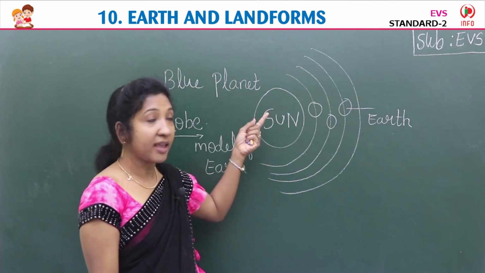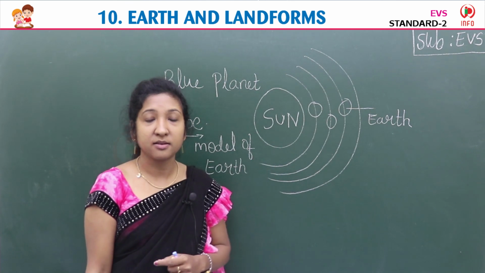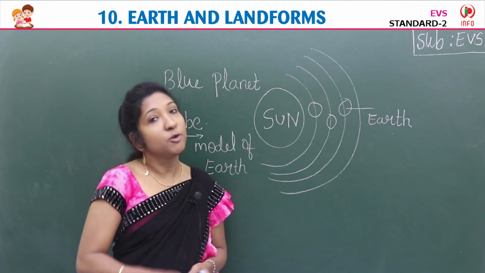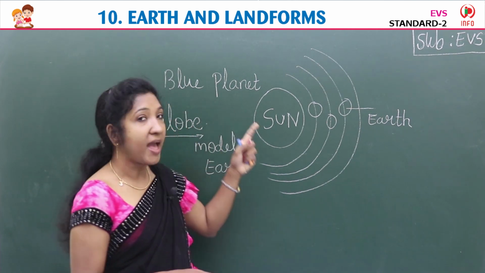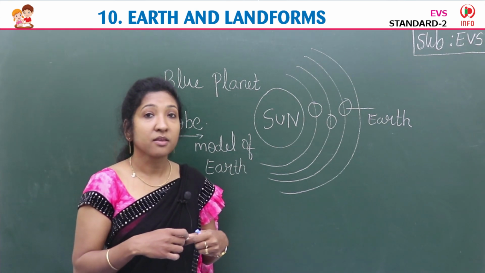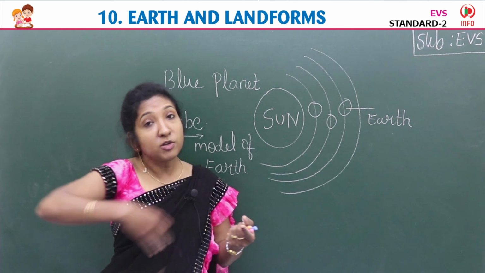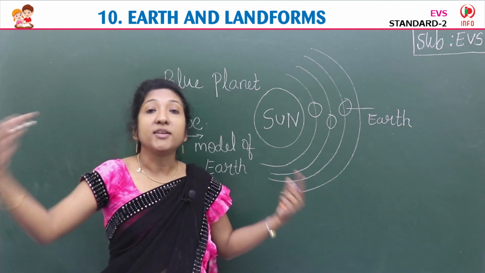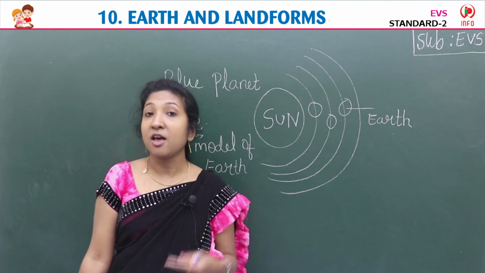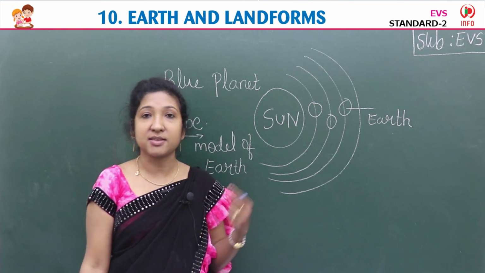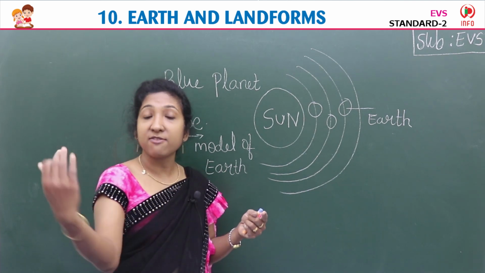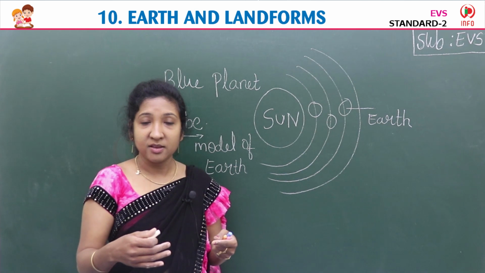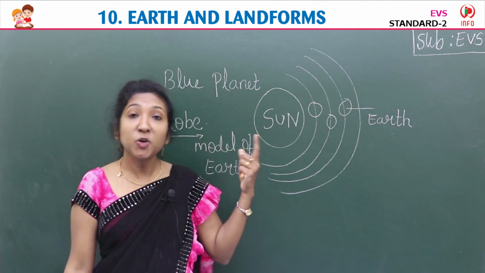So that's our lesson today. Earth and landforms. Okay, children. So why it is blue in color? You know, Earth is also called blue planet. Why? Because most of the surface of Earth is covered with water in the form of seas, oceans, lakes, rivers. Most of the Earth's surface is covered with oceans, rivers, seas, lake. They are blue in color. That's why it is called a blue planet.